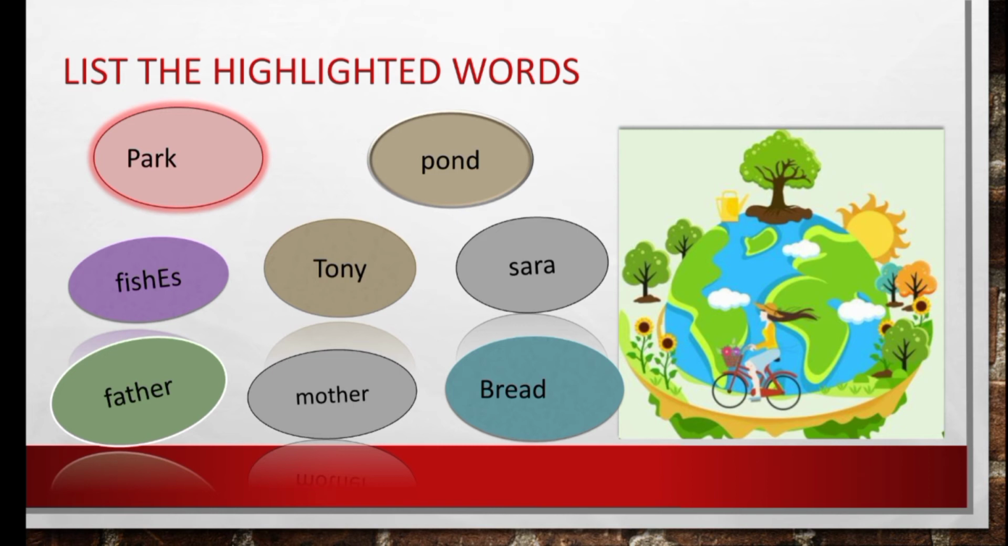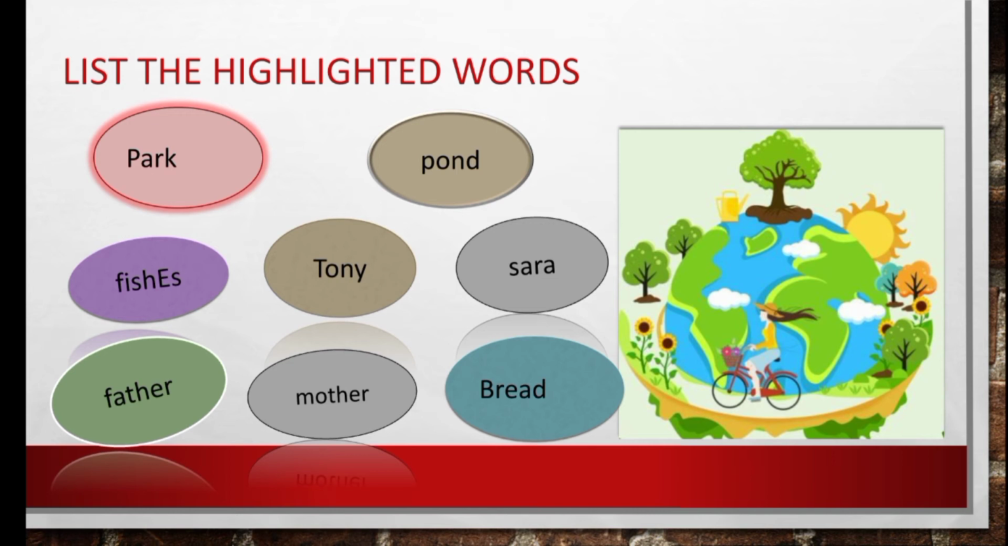And see the next two words, father and mother. Father is a term which we use to call a male, and mother is a term we use to call a female, isn't it? And see the next word, bread. Bread is a name of an eatable. So what are the similarities between these words? These are all names of something.